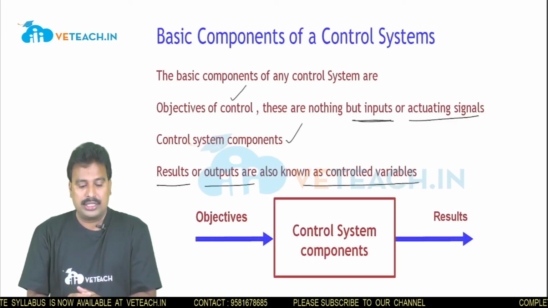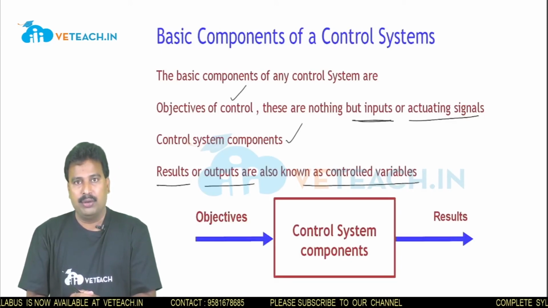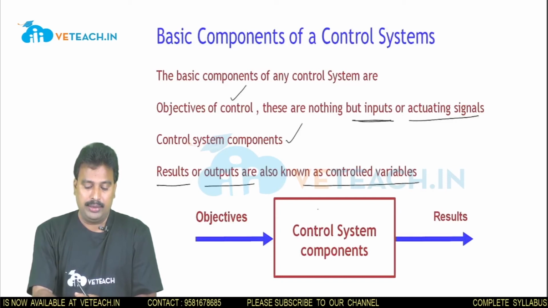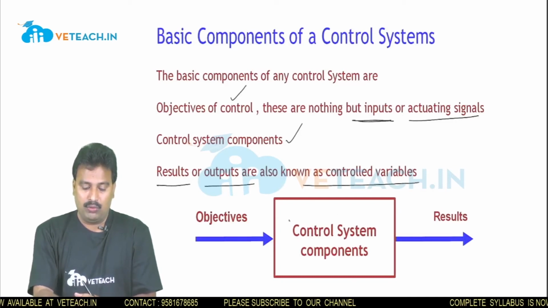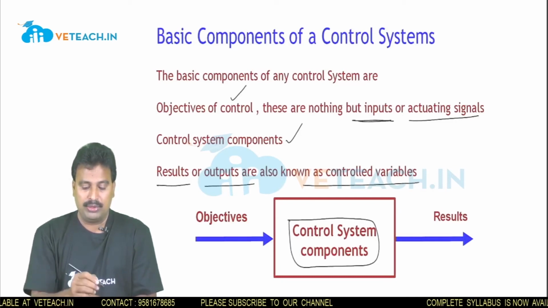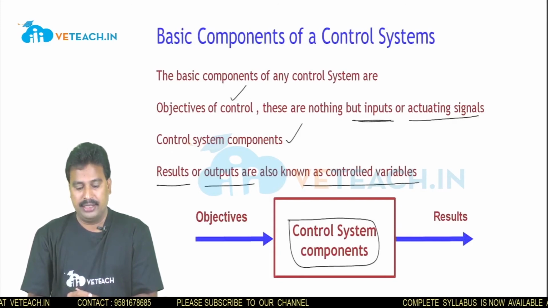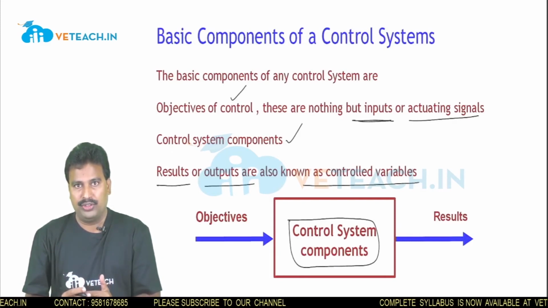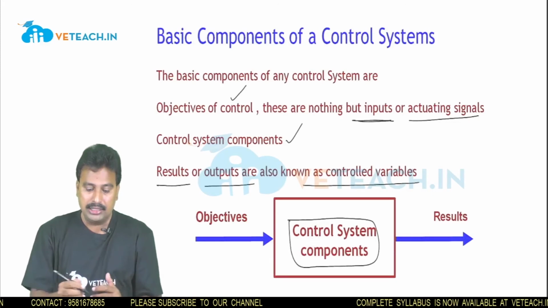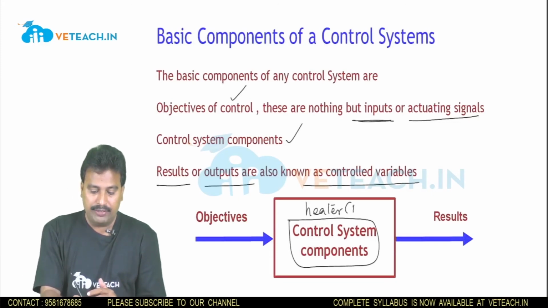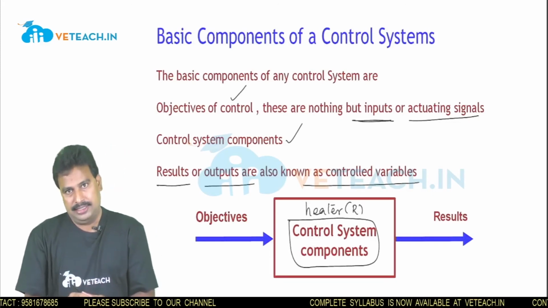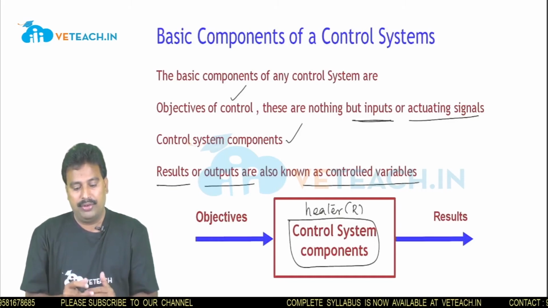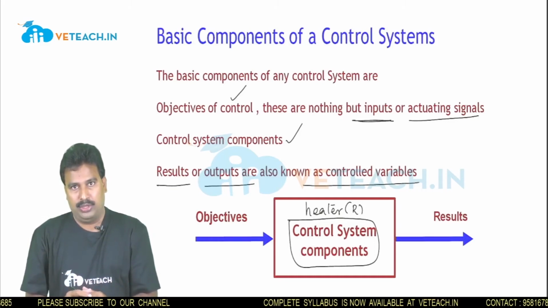This control system is represented with the help of a block. Within the black box we represent the control system components. In the given example, the component that we are using for heating water is the heater. The heater will contain some resistance in it. So this will become our control system component.